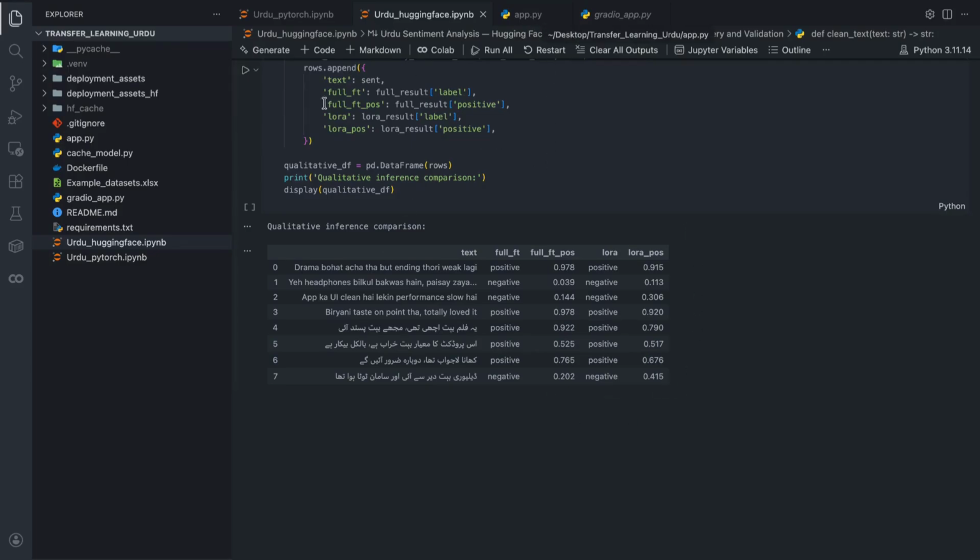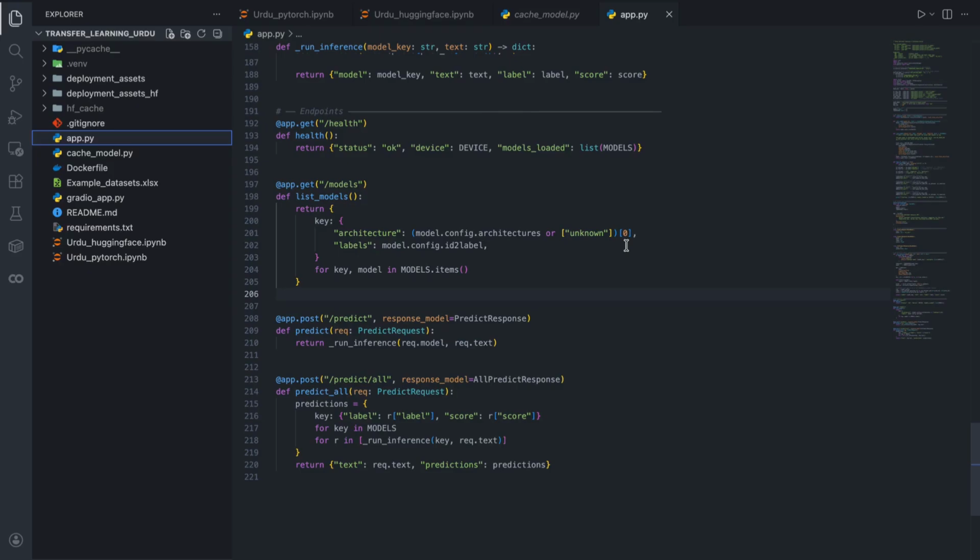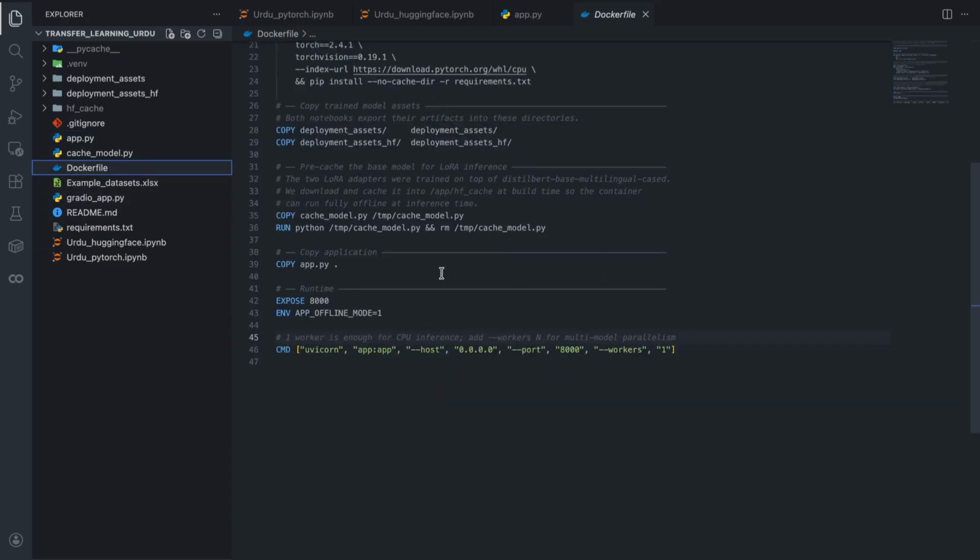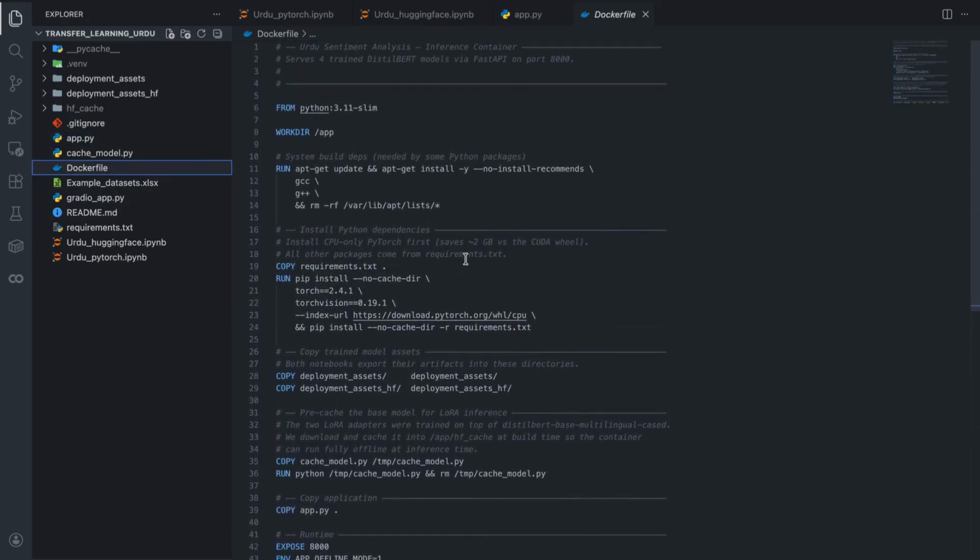Now for the deployment, it exposes a FastAPI endpoint where we can send text and get predictions back. There are mainly 4 endpoints defined, including predictions from either a single model or from all models simultaneously. Then we have a Dockerfile in here. It packages everything together so the whole system can run with one command.